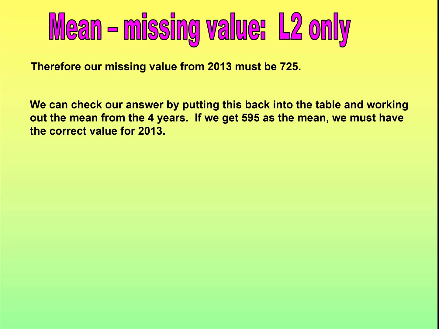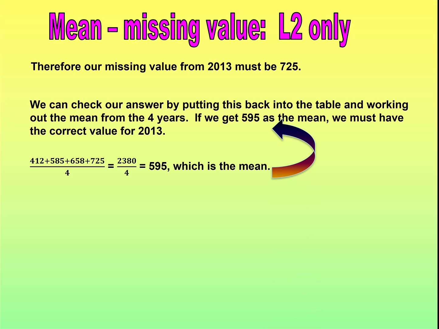Looking back at the table and working this out, if we take the data for the 4 years, 412, 585, 658, 725, and add those all up, we get 2380. I think we can see where this is going. That was the number we got before. And if we divide that by 4, we do get 595, which is the mean that we were given initially, which is the correct answer in this case.